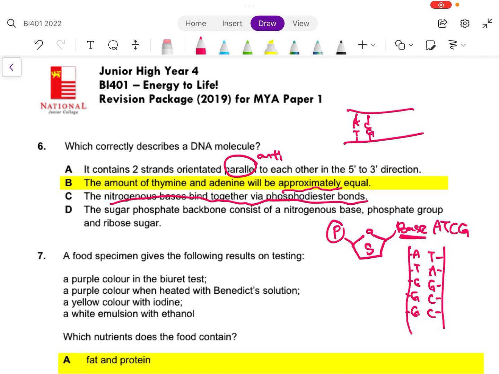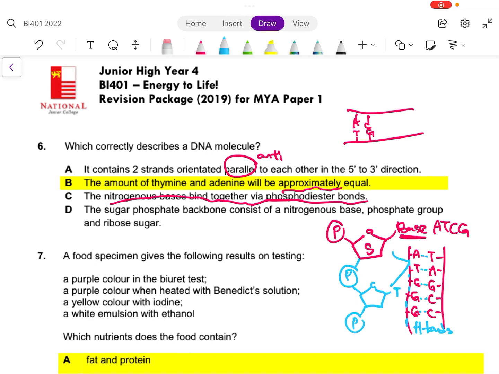To say that the nitrogenous bases bind together via phosphodiester bond, the nitrogenous bases between A and T do not interact via phosphodiester bonds. They interact via hydrogen bonds. So what do phosphodiester bonds link up? They link up this sugar phosphate backbone. So this is what links nucleotide to nucleotide. That is the phosphodiester bond. If I were to zoom in, you will find that this will be bonded to a phosphate group and then to another sugar group, and then there's another base.